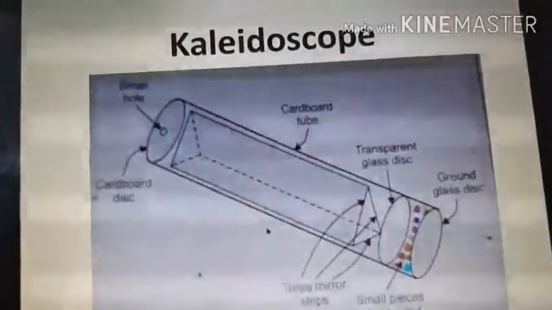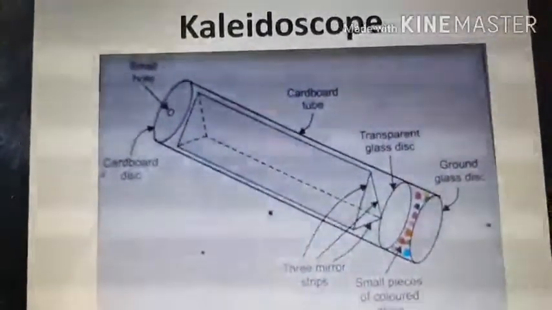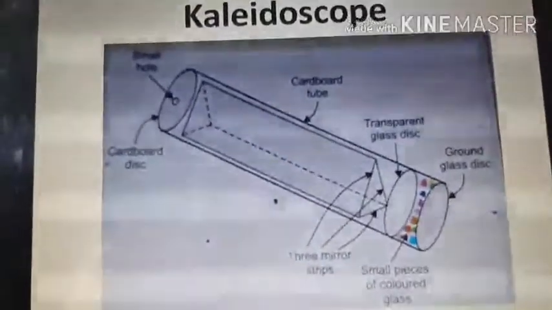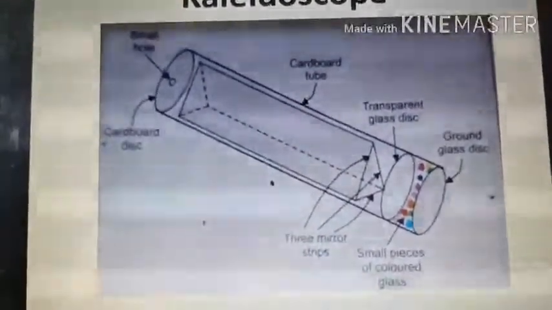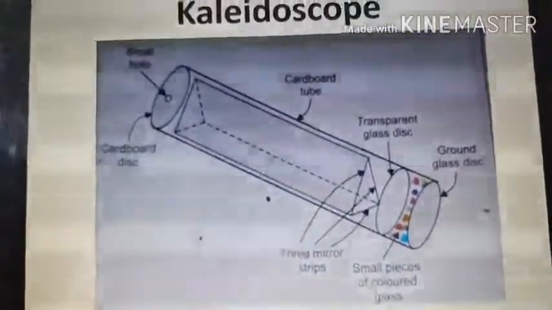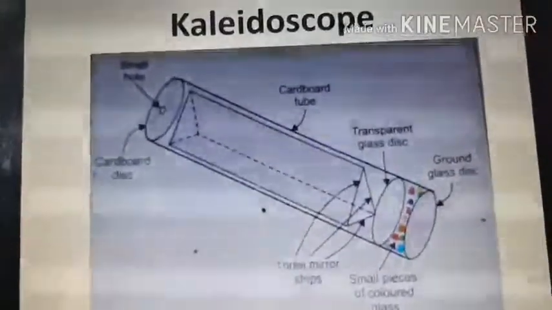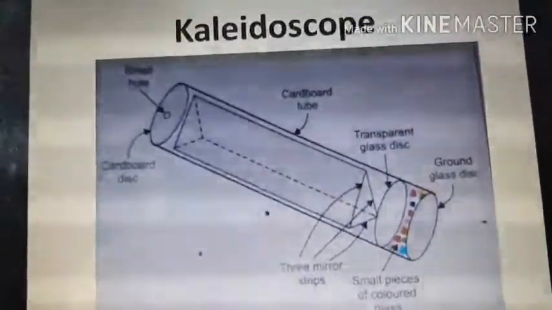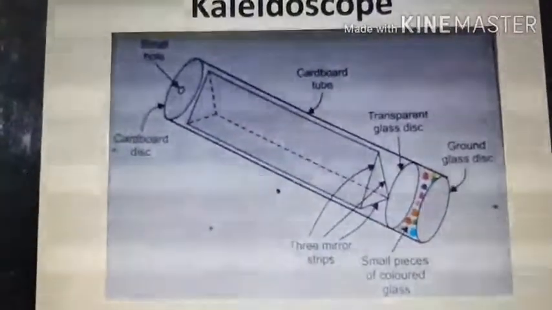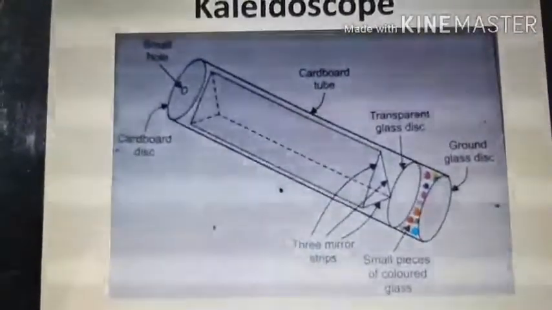Now if the light falls over the plane mirrors, it will be reflected, and these multiple reflections will show us a beautiful pattern, and that is the kaleidoscope. So this kaleidoscope as well as the periscope works on the principle that the reflected ray can be reflected again.